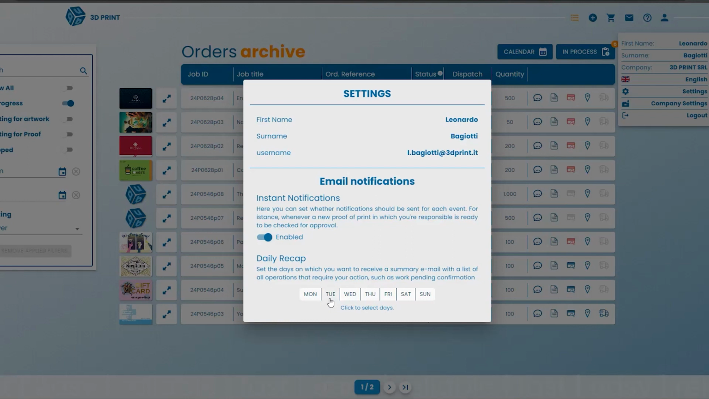And you can also decide on what days you want to receive your daily recap. For example, you want it every Monday, every Wednesday, every Saturday and Sunday even. Okay. So it would be just one email summarizing everything that needs to be done. For example, you need to upload a file, you need to confirm the proof, etc. So it's just one.